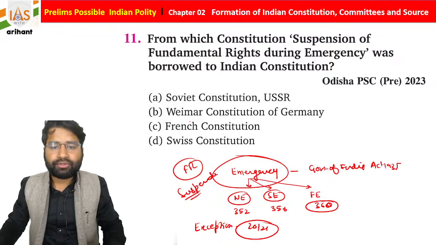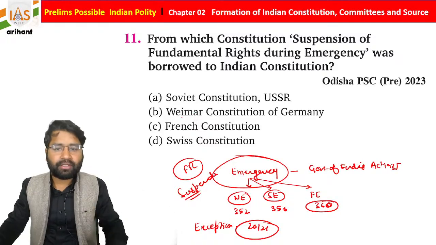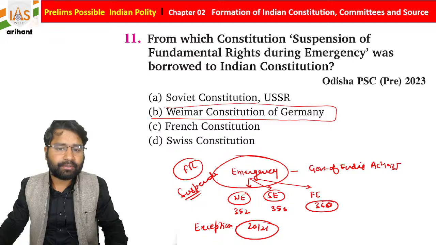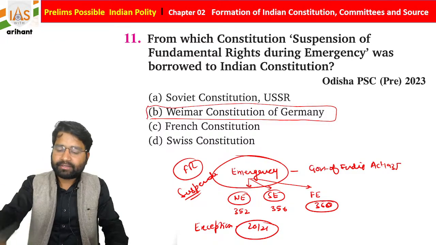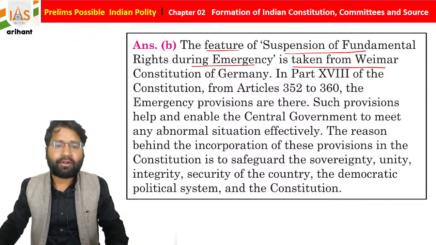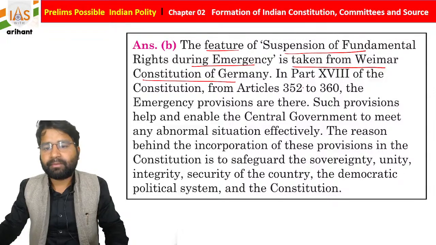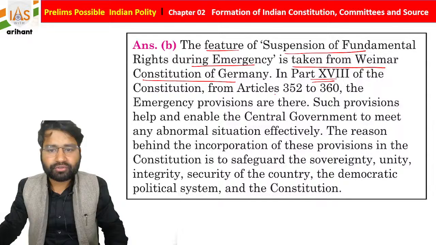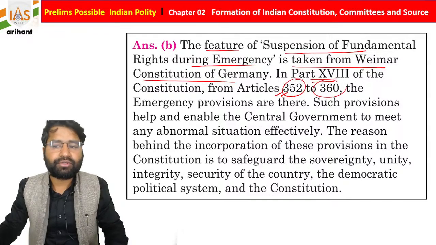So the concept of suspension of fundamental rights, we derive it from the Weimar Constitution of Germany. This is also important to understand. The feature of suspension of fundamental rights during emergency is taken from the Weimar Constitution of Germany, in Part 18 of the Indian Constitution, from Article 352 to 360.